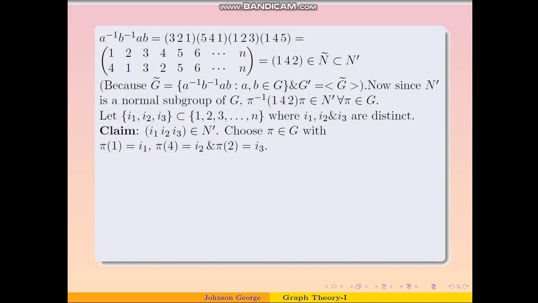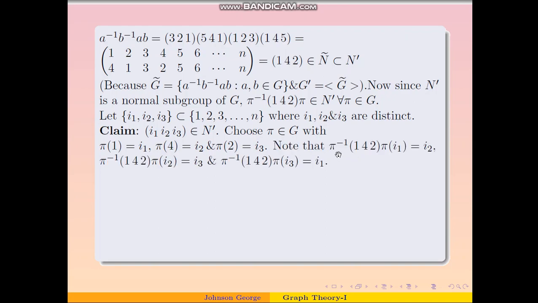So we are choosing a permutation from G which sends 1 to i1, 4 to i2 and 2 to i3, and we don't care about the rest of the elements. Then note that this pi inverse (1 4 2) pi will send i1 to i2. Let us see why. i1 will first be sent by pi inverse to 1, because pi sends 1 to i1, and therefore pi inverse will send i1 to 1. Then 1 will be sent to 4 by this cycle, and 4 will be sent by pi to i2. So ultimately i1 was sent by this permutation to i2.